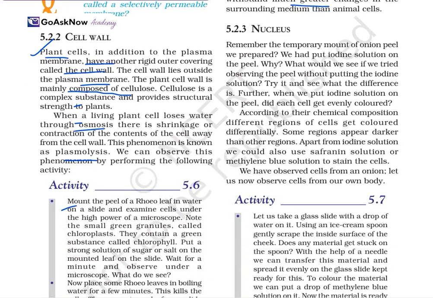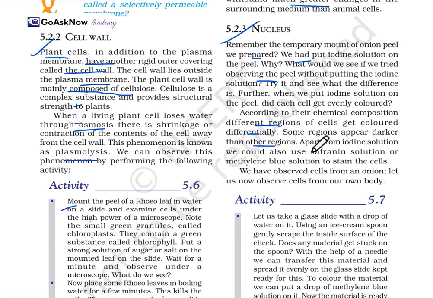Now the nucleus. What is the nucleus? Remember the temporary mount of an onion peel we prepared; we put iodine solution on the peel. Why? If we try observing the peel without putting iodine solution, we can see the difference. Does each part get evenly colored with the iodine solution? According to the chemical composition, different regions of the cell get colored differently, and some regions appear darker than others.